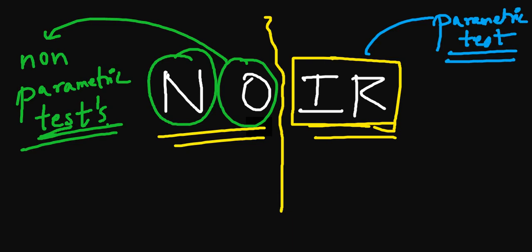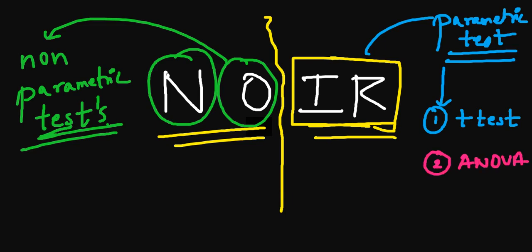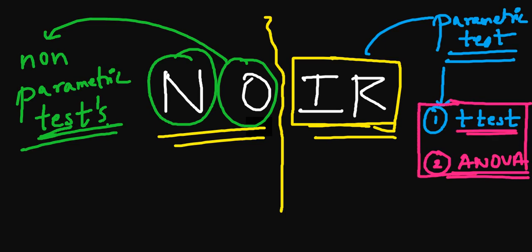If I say t-test, where will it fall? Will it fall under parametric or non-parametric? It will definitely fall under the parametric test. T-test is a parametric test. Now if I say ANOVA, what will you mark? You will mark parametric here, because ANOVA and t-test are the most famous, well-known parametric tests. And the scale here is interval and ratio. Always remember, this is going to be so static, so true for your entire life.